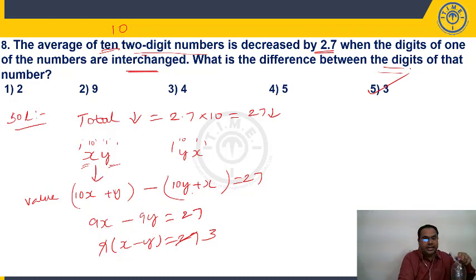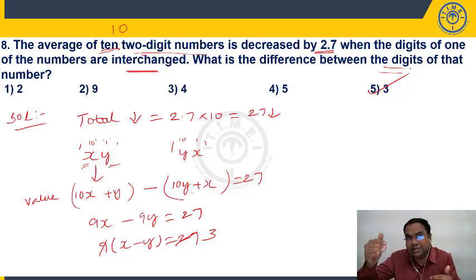I'll explain once again. Now 10 two-digit numbers are there. Their average has decreased by 2.7 when the digits of one of the numbers are interchanged. So instead of xy, we are interchanging the digits and taking that number as yx. The average is dropping by 2.7, which means the total decrease is 2.7 into 10, 27.